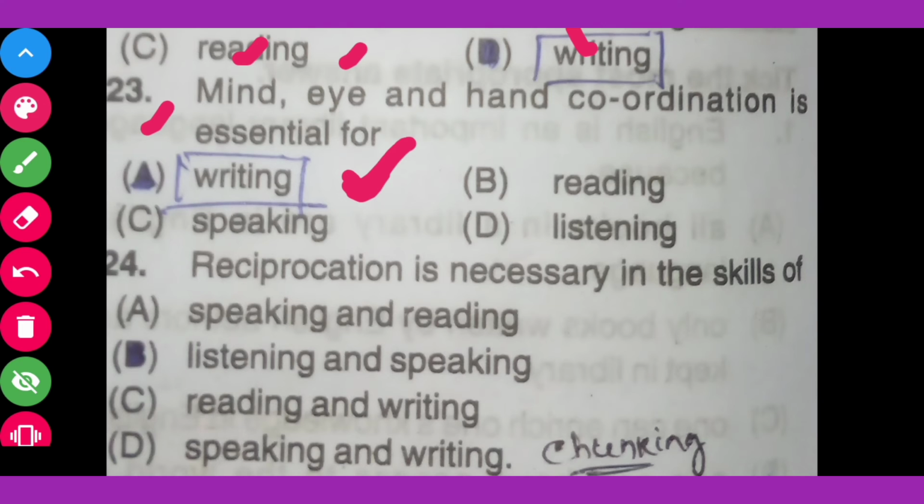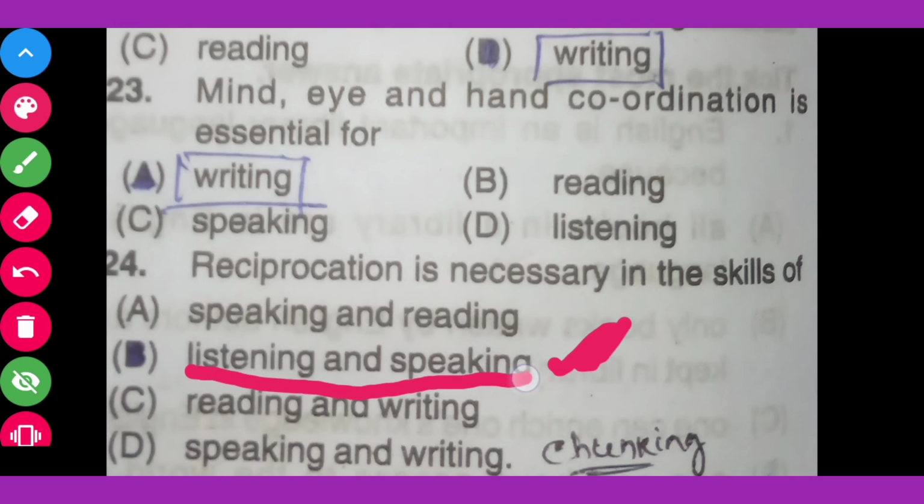Question number 24. Reciprocation is necessary in the skills of option A speaking and reading, option B listening and speaking, option C reading and writing, option D speaking and writing. The correct answer is listening and speaking. Reciprocation is necessary in the skill of listening and speaking.